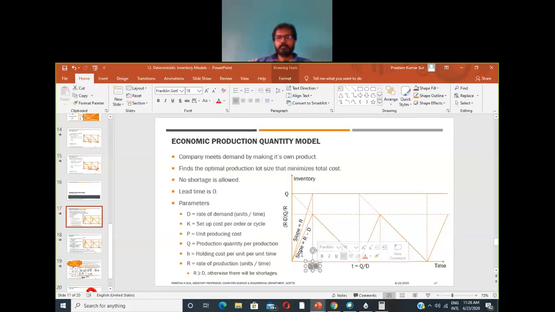Now see, in this model the production is running in parallel with the demand.